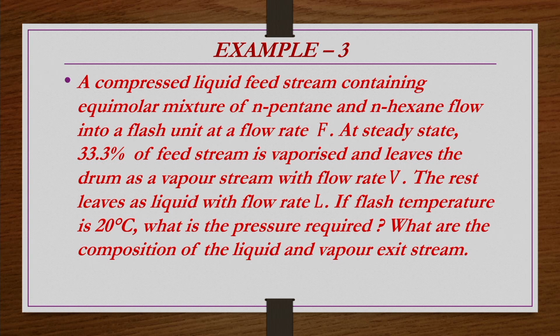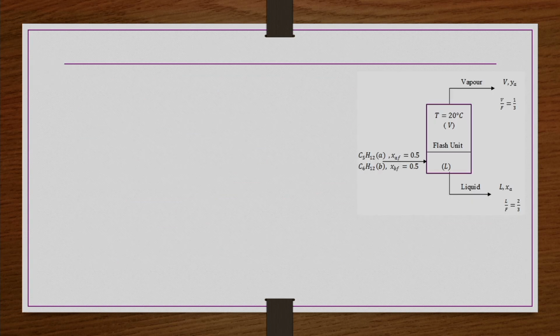Right. So, the previous 2 examples were finding the equilibrium composition and temperature, those things we have seen. Now, here in addition to the composition, we are going to find out the relative amounts of V to L. So, pictorially we have a flash unit in which we are sending these 2 components having equimolar composition.